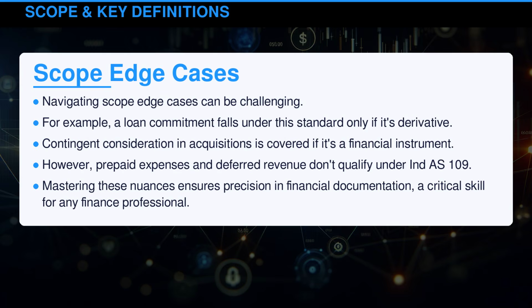Navigating scope edge cases can be challenging. For example, a loan commitment falls under this standard only if it's a derivative. Contingent consideration in acquisitions is covered if it's a financial instrument. However, prepaid expenses and deferred revenue don't qualify under Indian Accounting Standard 109. Mastering these nuances ensures precision in financial documentation, a critical skill for any finance professional.